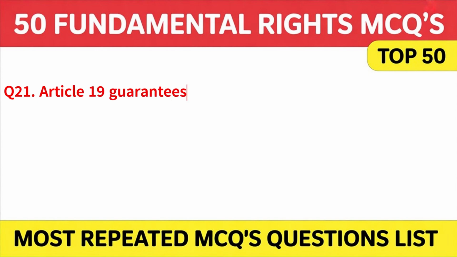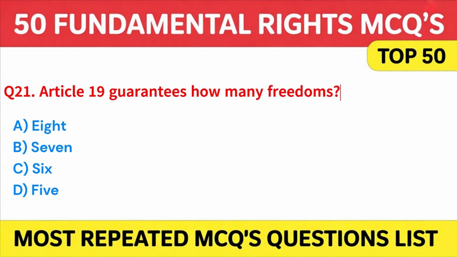Article 19 guarantees how many freedoms? A. 8. B. 7. C. 6. Or D. 5. Answer C. 6. Moving on.